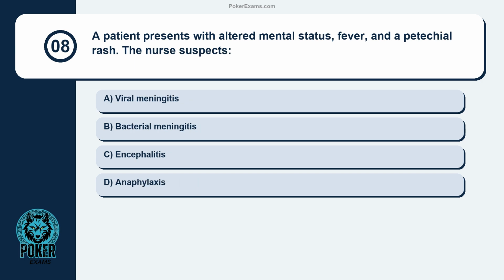Question 8. A patient presents with altered mental status, fever, and a petechial rash. The nurse suspects viral meningitis, bacterial meningitis, encephalitis, anaphylaxis.